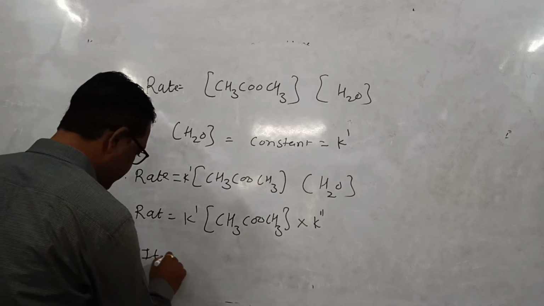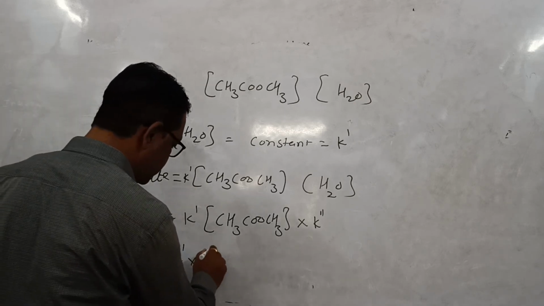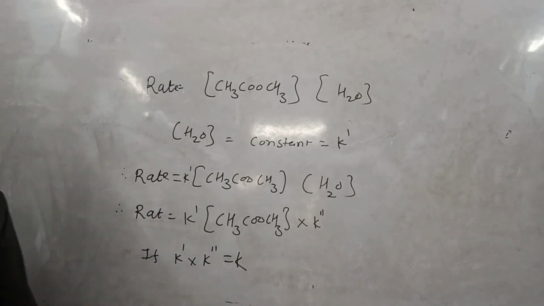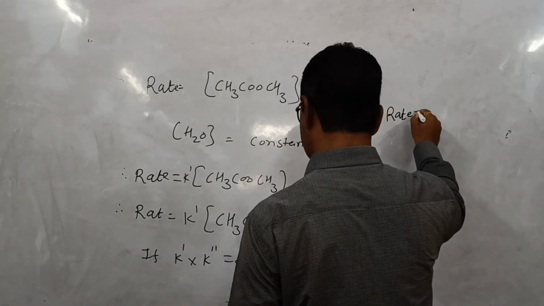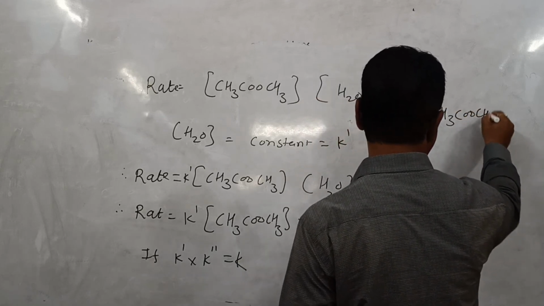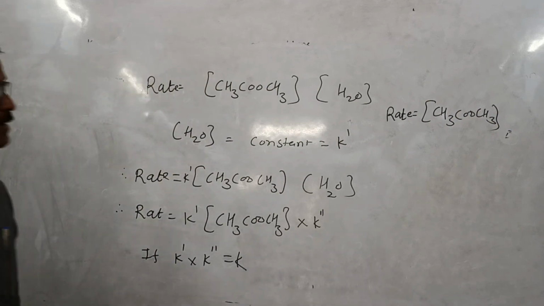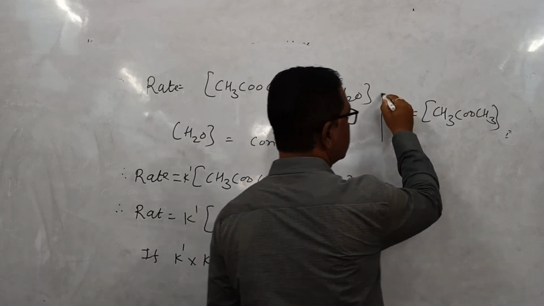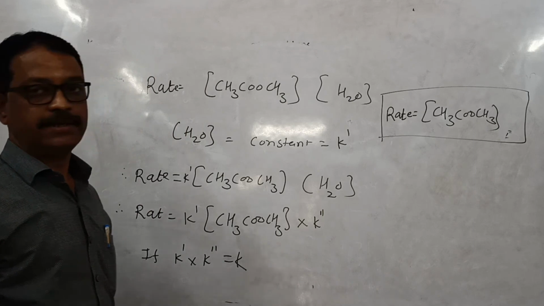If k dash into k double dash is equal to k, then rate is equal to k[CH3COOCH3].